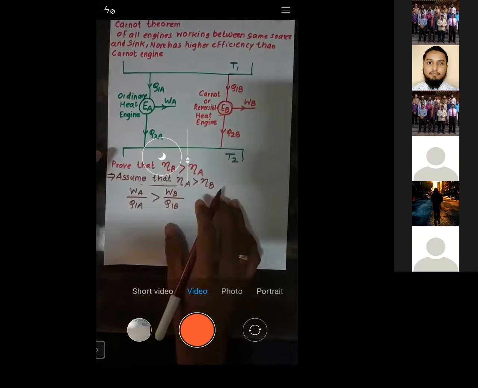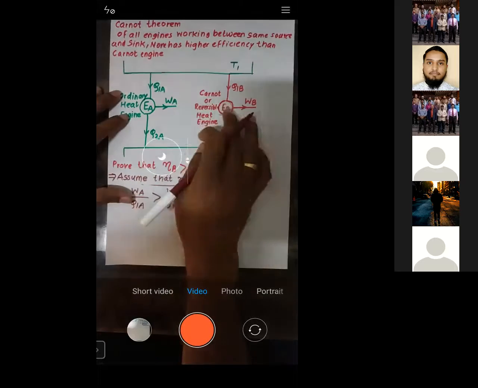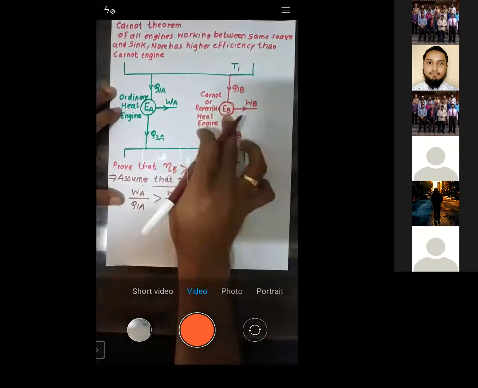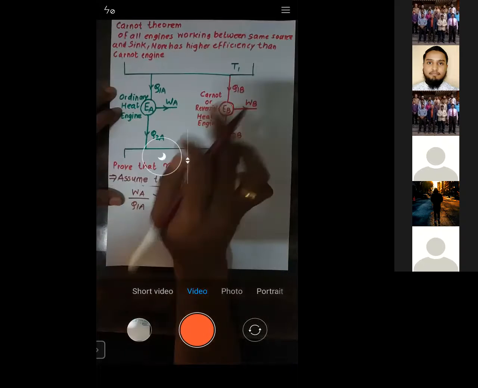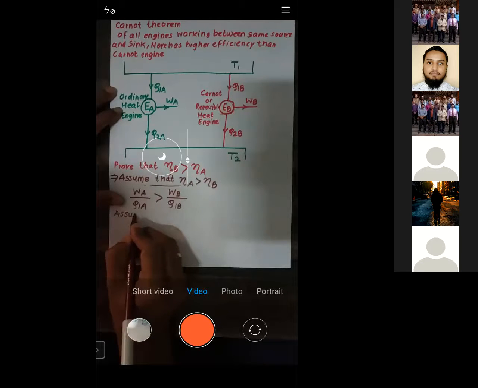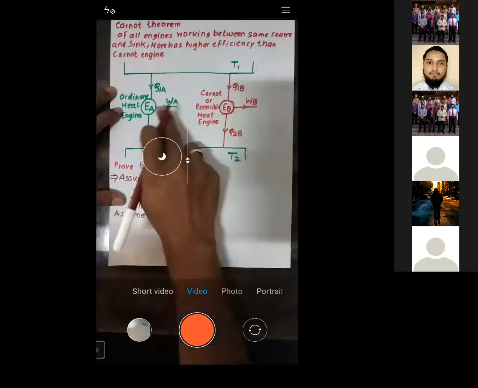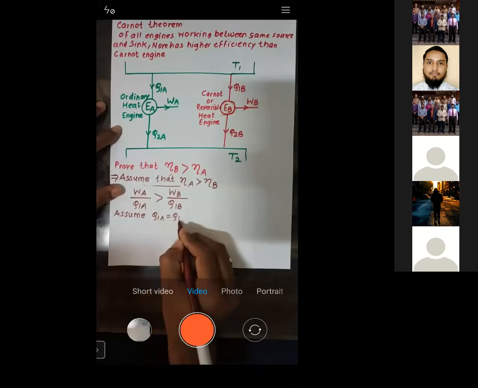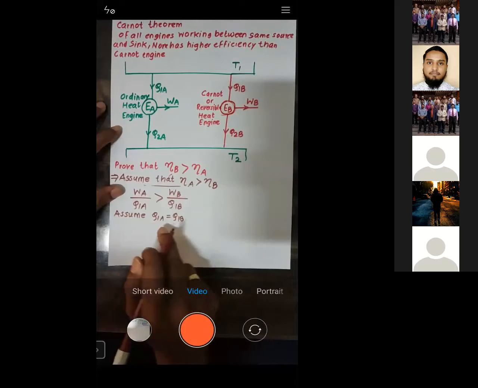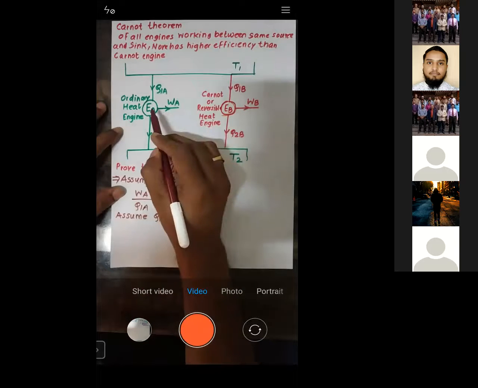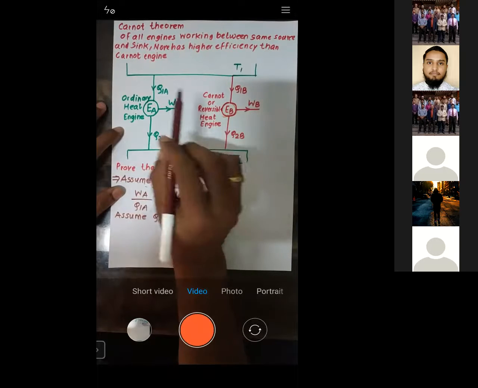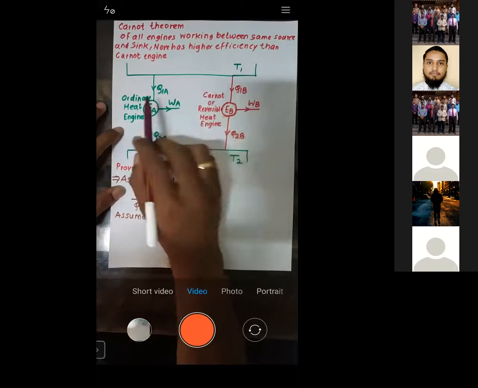Now see, we are supposed to calculate efficiency. So how to calculate efficiency? For calculating efficiency, we will provide the same input to both the engines. That means we will supply the same amount of heat to both of the engines. This is the ordinary engine, this is the Carnot heat engine. So to those two engines, we will supply the same amount of heat.